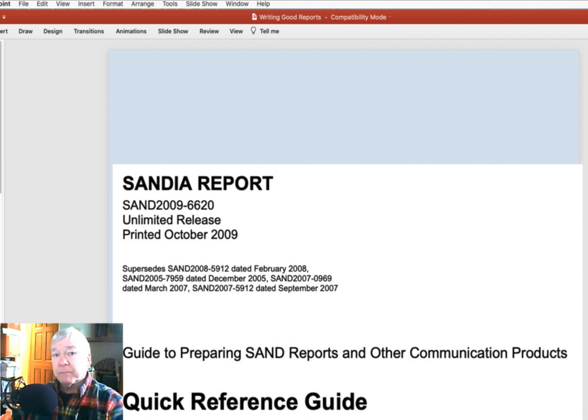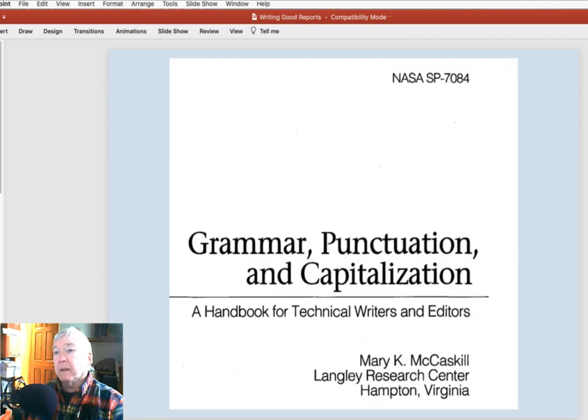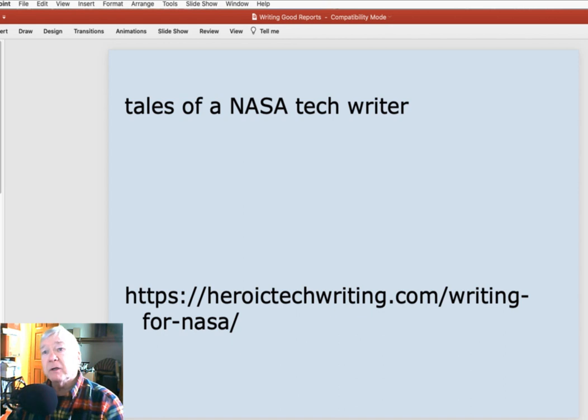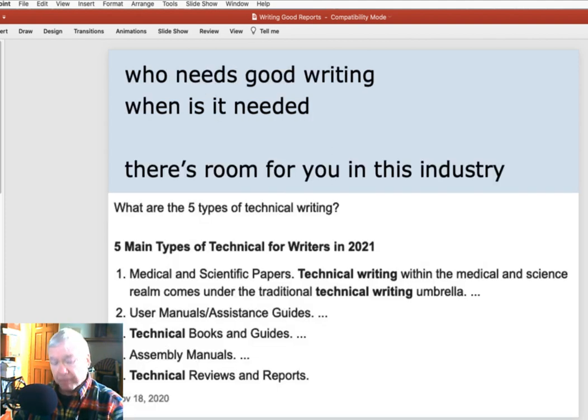Everywhere in the government, in every security agency, in every security area, there is the need to have good written communication. Like I said, NASA has put a lot of thought into creating documents to help people write well and to write clearly and to bring that information from one area where it's generated to another area where it's used. If you're interested in a little bit more about technical writing, this is a blog, Tales of a NASA Tech Writer. It's got a lot of really interesting things there.